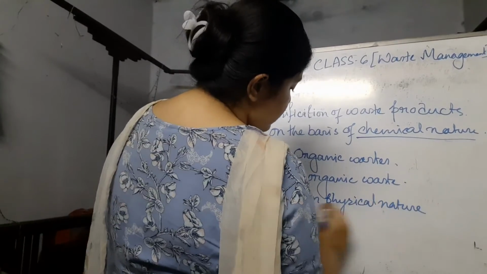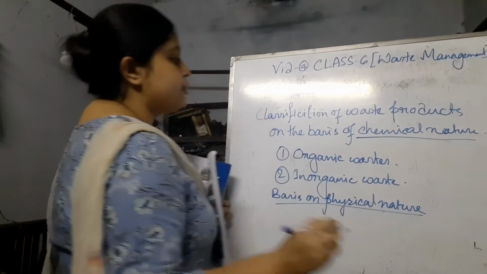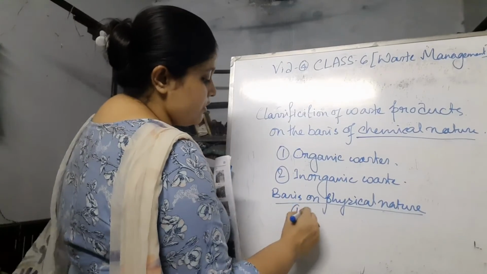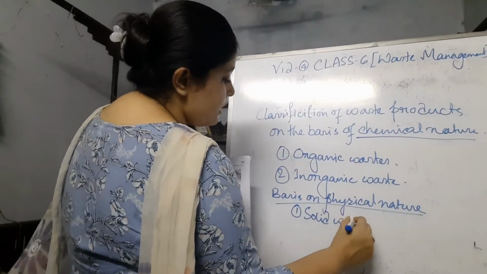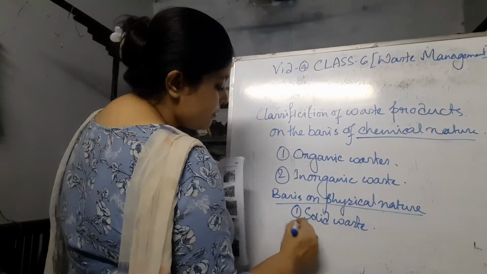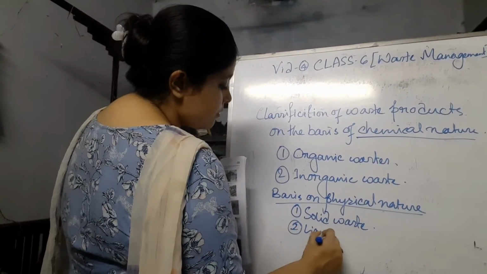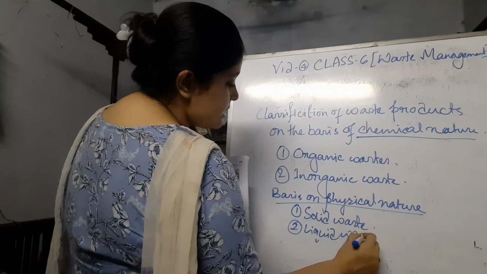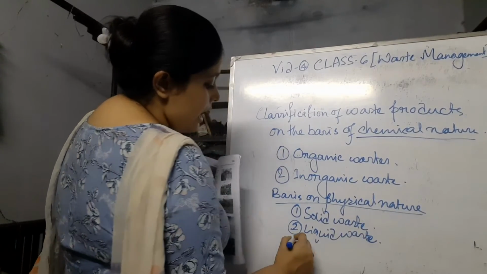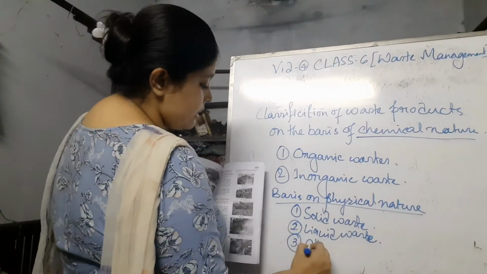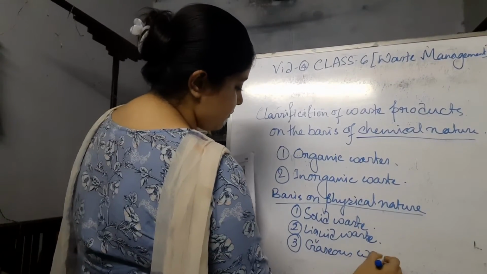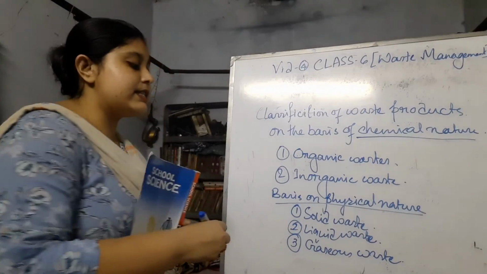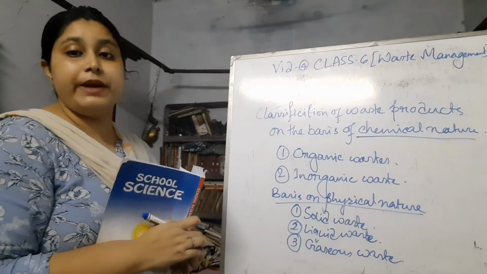According to the physical nature, the waste products can be of three types: solid waste, liquid waste, and the third one, gaseous waste. So let's discuss them with the pictures.